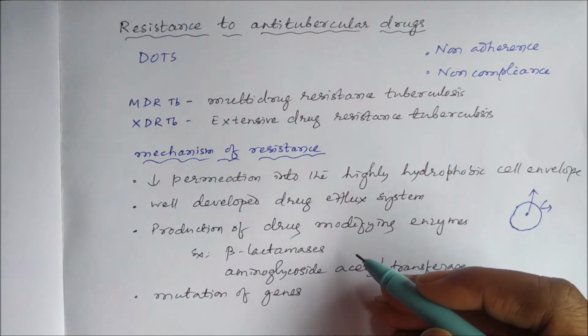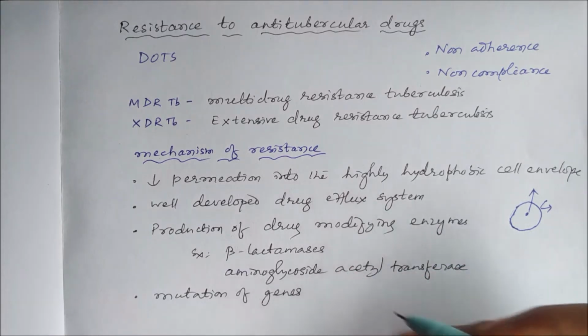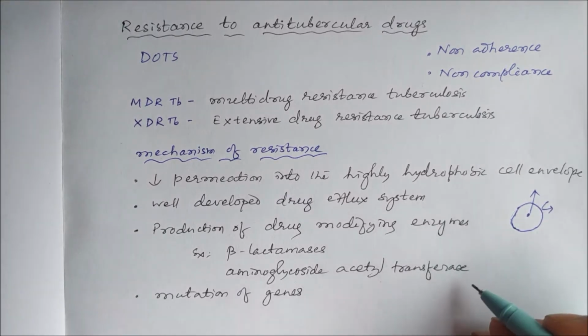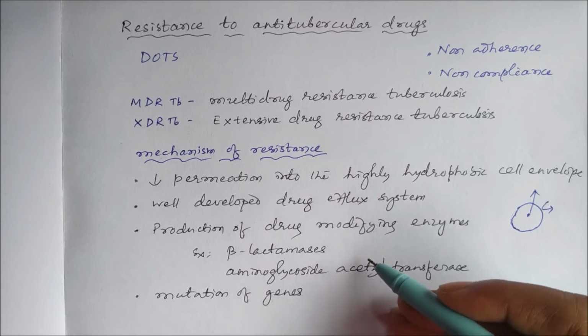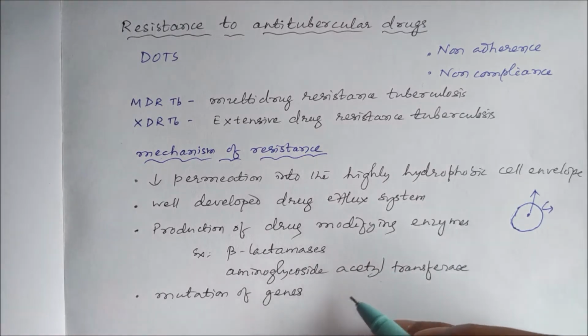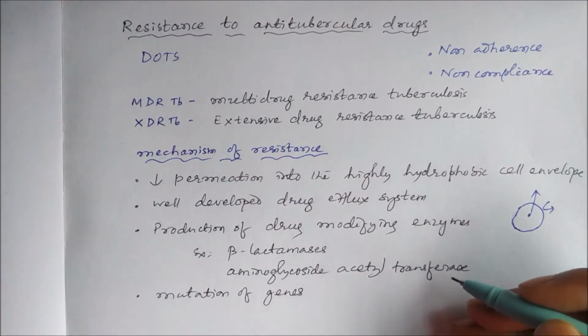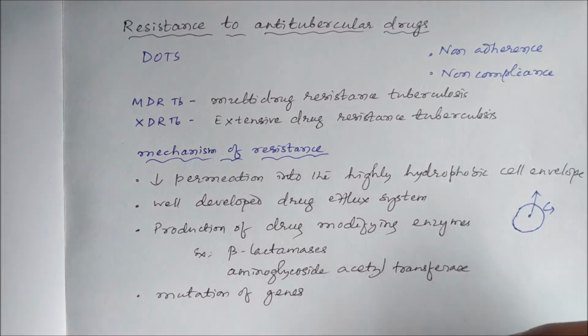The mycobacteria can also develop drug modifying enzymes like beta-lactamases and aminoglycoside acetyltransferase. Beta-lactamase acts in case of beta-lactam antibiotics like amoxicillin, and aminoglycoside acetyltransferase provides resistance to aminoglycoside antibiotics.